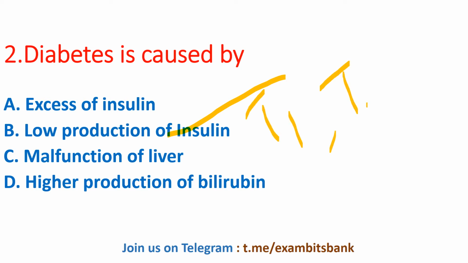and type 2. So coming to type 1, insulin production stops in the body, and in type 2, which is more common, the body doesn't make or use insulin well. So that's the basic difference between type 1 and type 2 diabetes. Thus in both cases the individual is left with excessive glucose in the blood, which can damage eyes, kidneys and nerves as well. Moving on to next question.